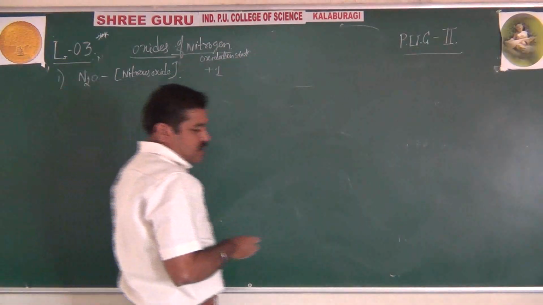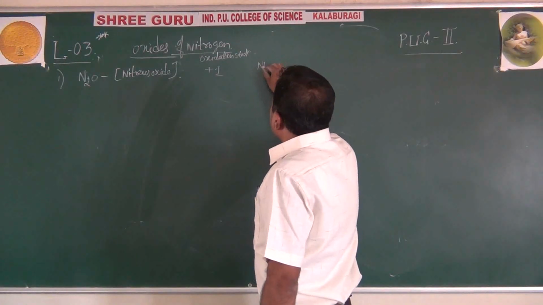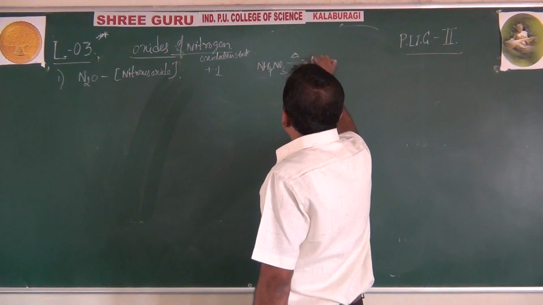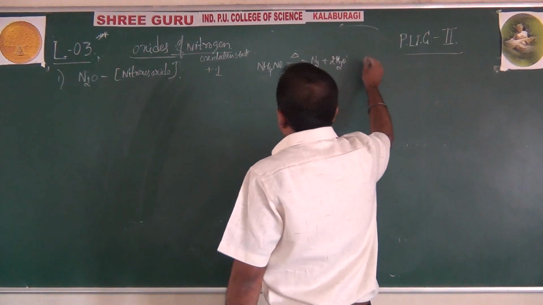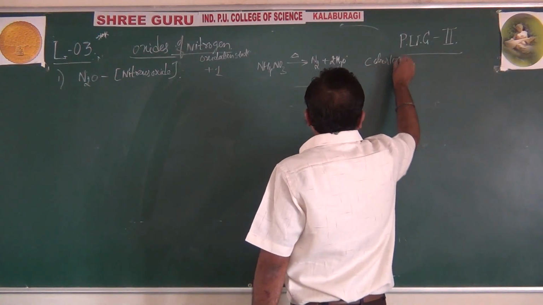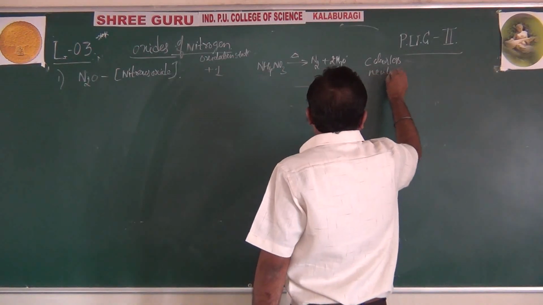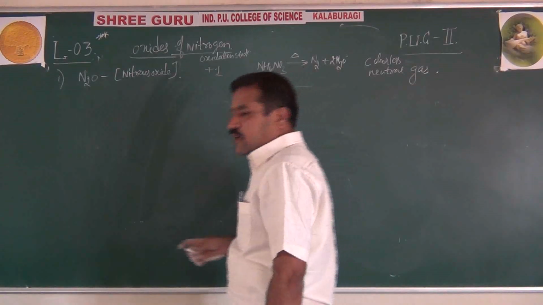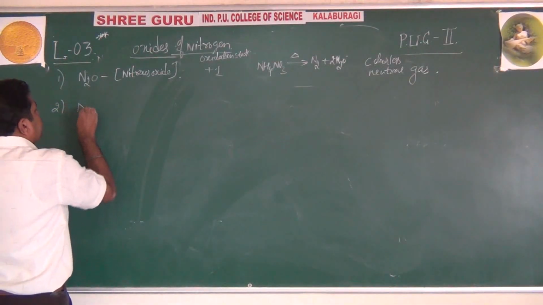How is it prepared? It is prepared by just heating ammonium nitrate. Ammonium nitrate on decomposing gives N2O and 2H2O, and it is a colorless, neutral gas. Colorless neutral gas.